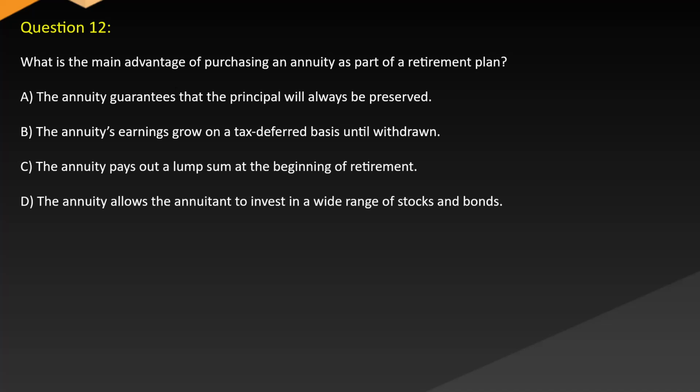Question 12. What is the main advantage of purchasing an annuity as part of a retirement plan? A. The annuity guarantees that the principal will always be preserved. B. The annuity's earnings grow on a tax-deferred basis until withdrawn. C. The annuity pays out a lump sum at the beginning of retirement. D. The annuity allows the annuitant to invest in a wide range of stocks and bonds.